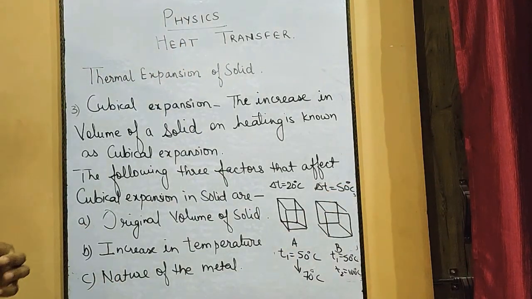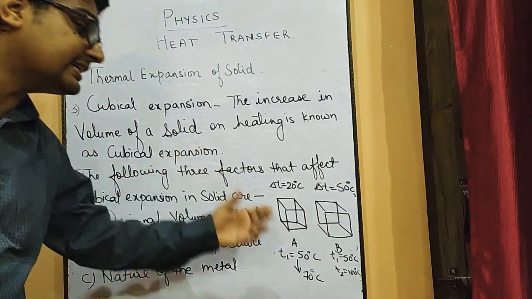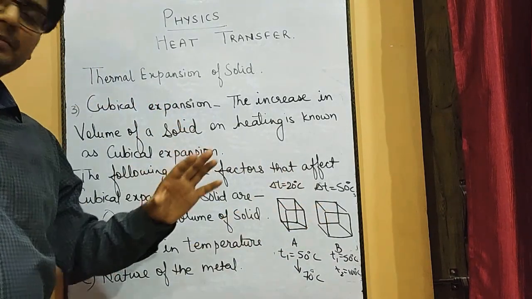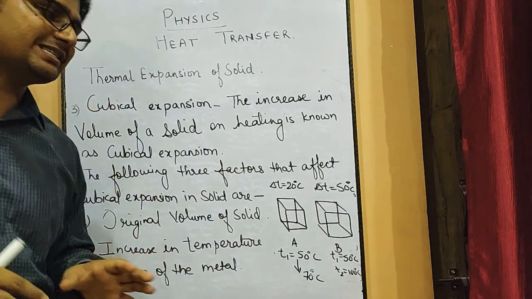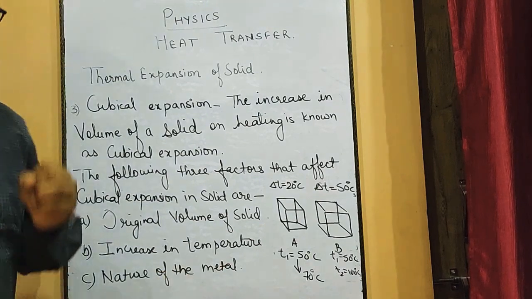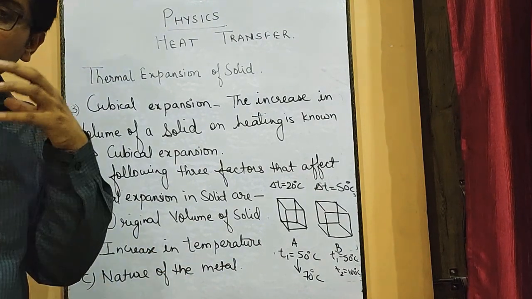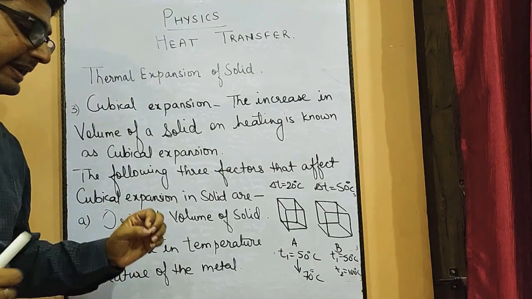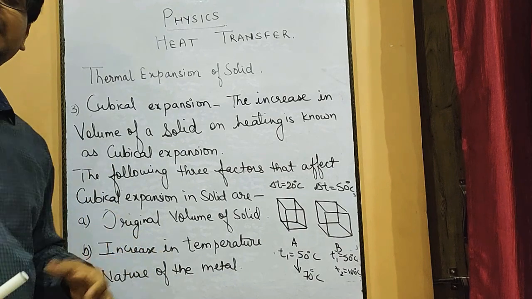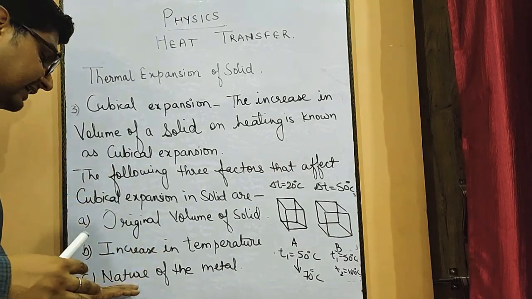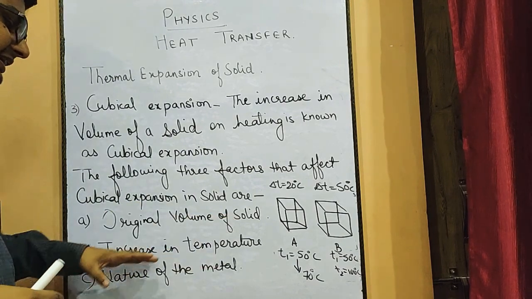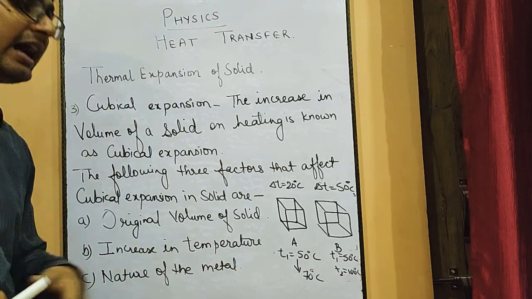Which one shows more change in temperature? More rise in temperature is seen in solid B. Since there is more rise in temperature in solid B, more expansion will be seen in the second solid. The third factor is the nature of the metal, which means what material the metal is made of. If the metal is made of a material that can expand faster, it will expand more. So three factors are there: original volume of the solid, increase in temperature, and nature of the metal.